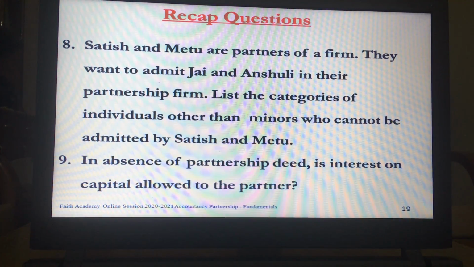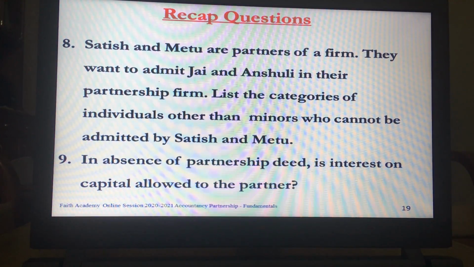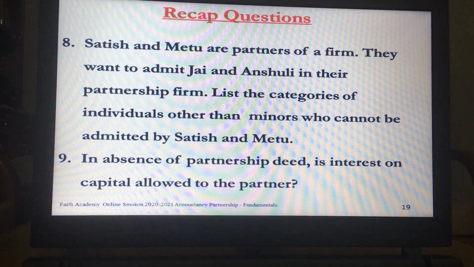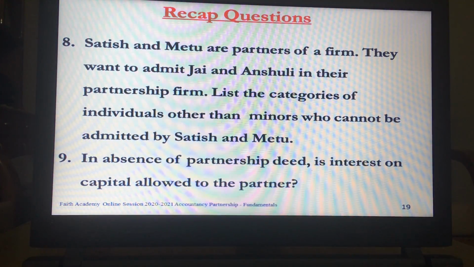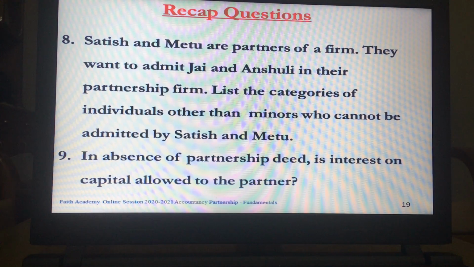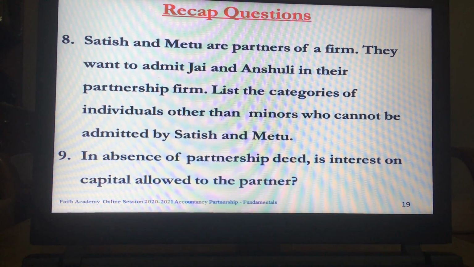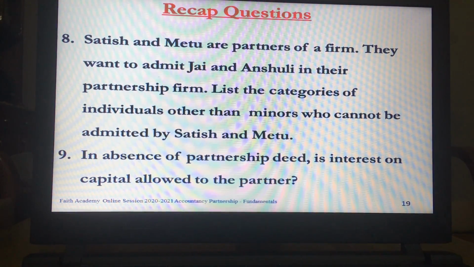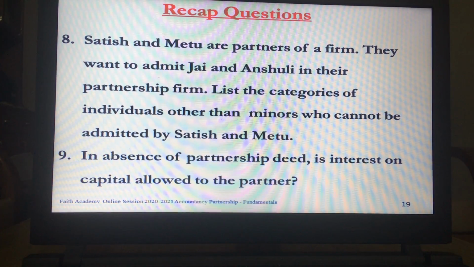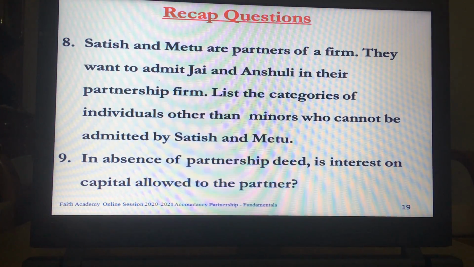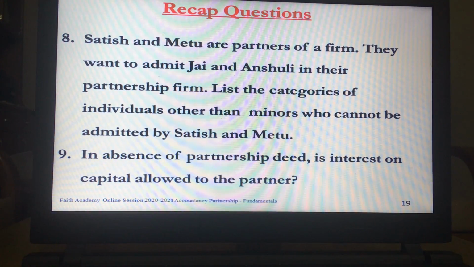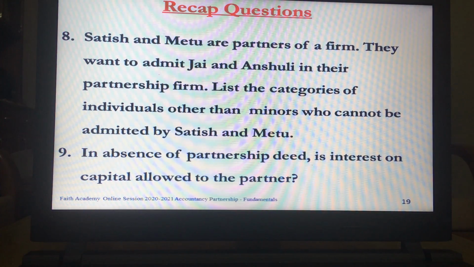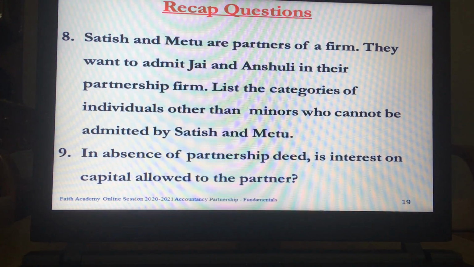Satish and Meetu are partners of a firm. They want to admit Jay and Anshali in their partnership firm. List the categories of individuals other than minors who cannot be admitted by Satish and Meetu. In absence of partnership deed, is interest on capital allowed to the partner?